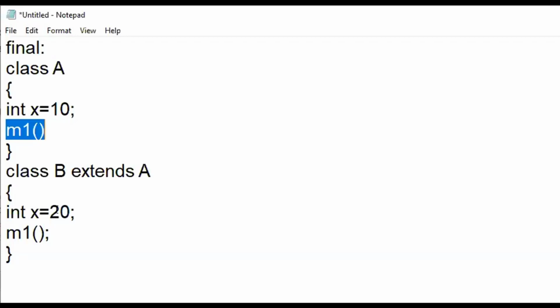If you want to avoid overriding of methods, or of variables or an instance variable, then you will be using a keyword called final. Once you make something final, it cannot be overridden. That means the values cannot be changed.